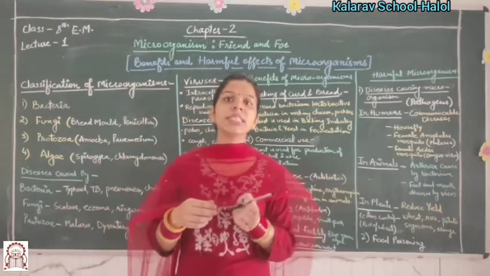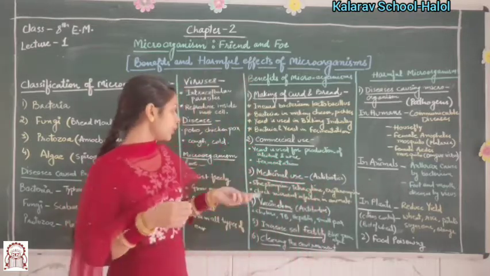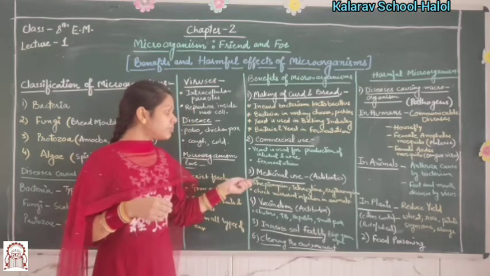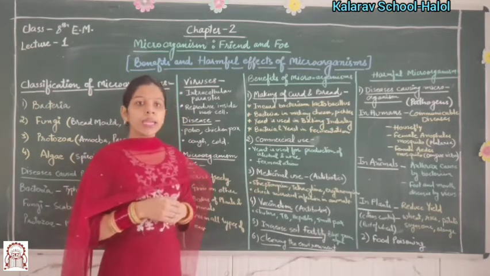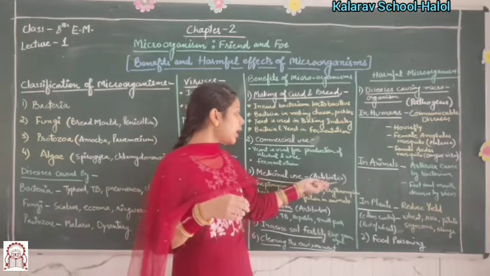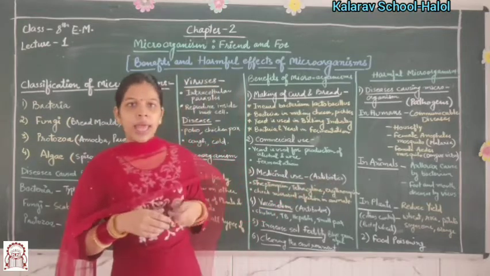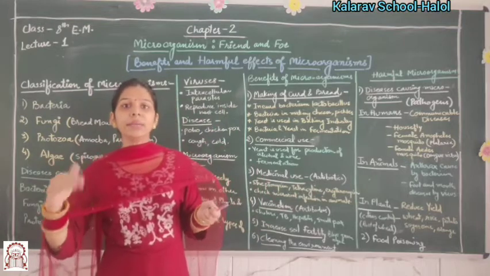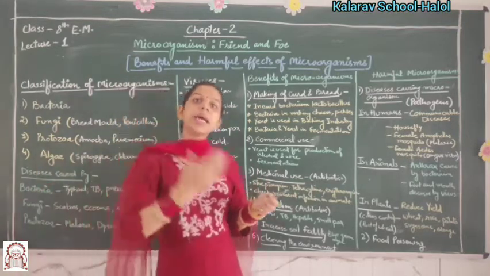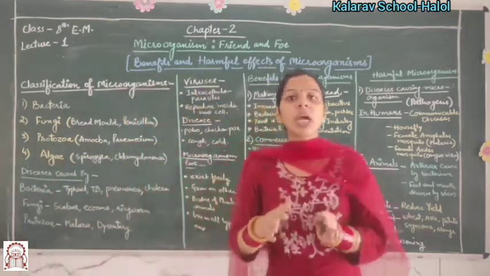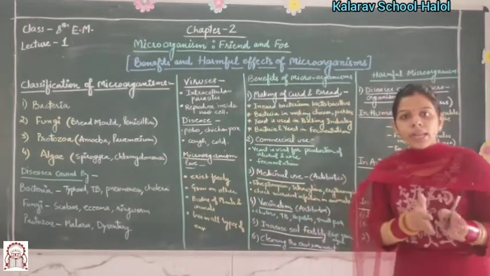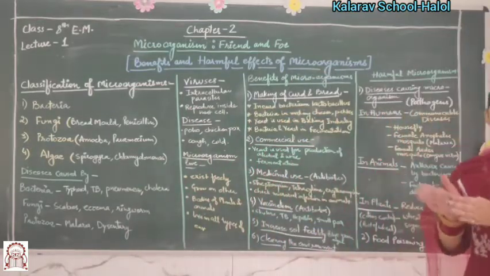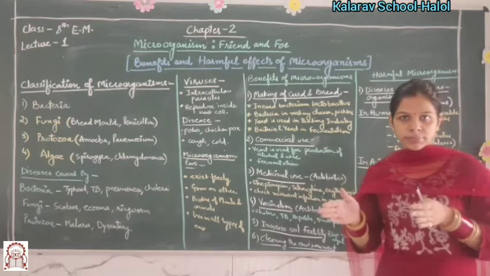This process is fermentation. The next benefit is medicinal use. In medicinal use, there are antibiotics. As the name indicates, anti means against. These are the substances which are used to kill or stop the growth of microorganisms.